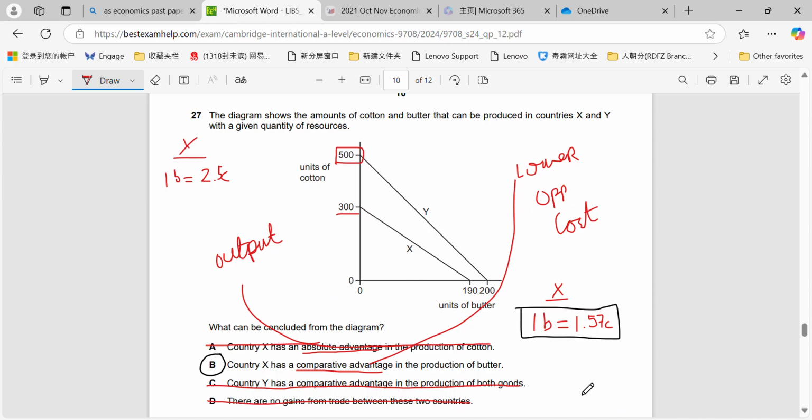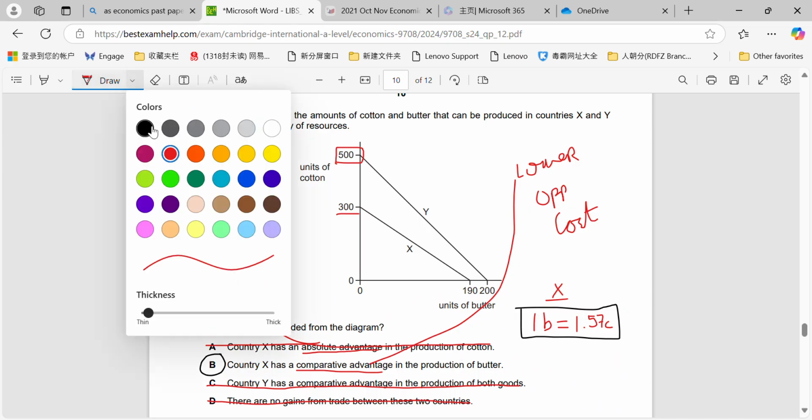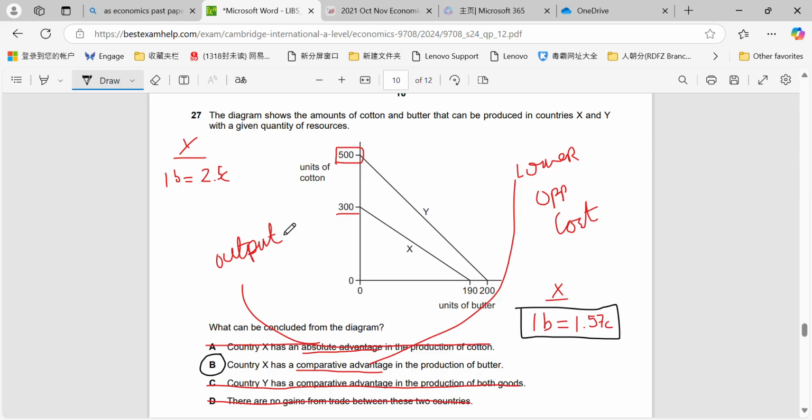Question 27, comparative and absolute advantage. Just to stress what I was writing in here, absolute advantage is the country that very simply has the highest output. Comparative advantage is the country that has the lowest opportunity cost. So when we went through this, what we calculated was country X has absolute advantage in cotton is false. We can see country Y can produce 500 units, country X can only produce 3.